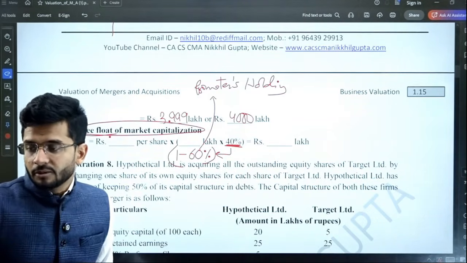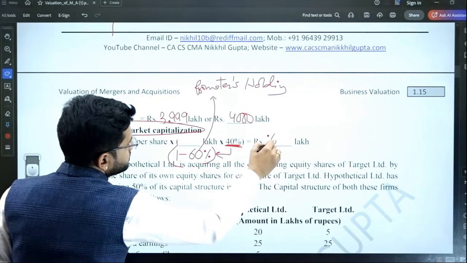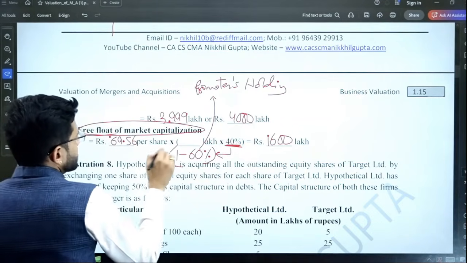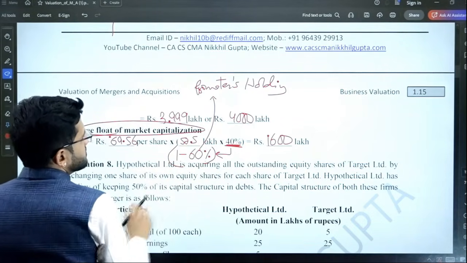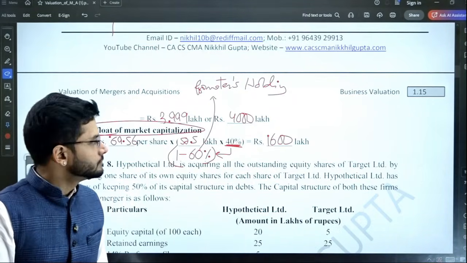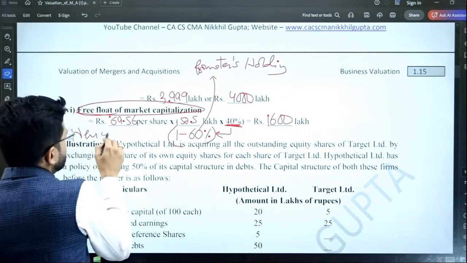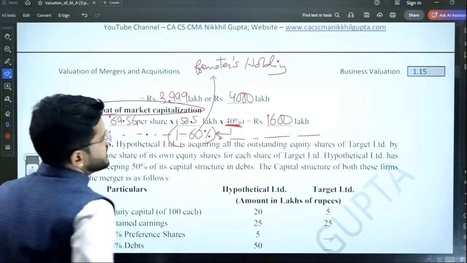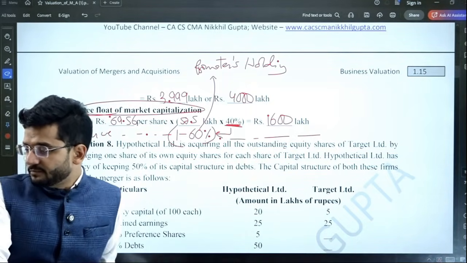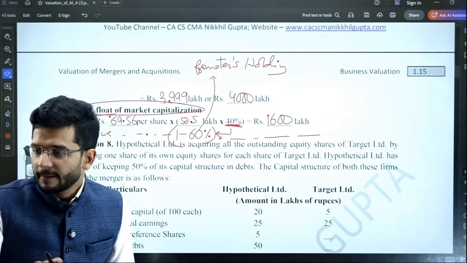And yes, from a presentation standpoint, we should write the entire calculation: 69.56 multiplied by 57.5 lakhs multiplied by 40%. 1,600 lakhs is the answer, approximately. Then again, you need to conclude: hence the free float market capitalization of the company is computed as rupees 1,600 lakhs. That is essential. Guys, that is non-negotiable.